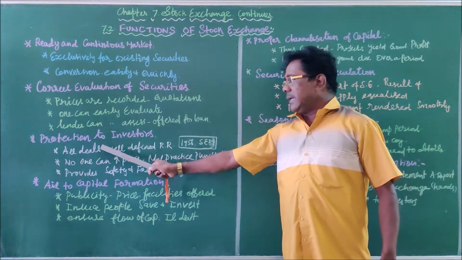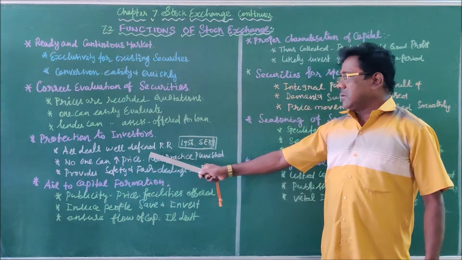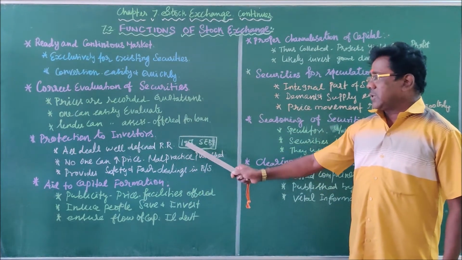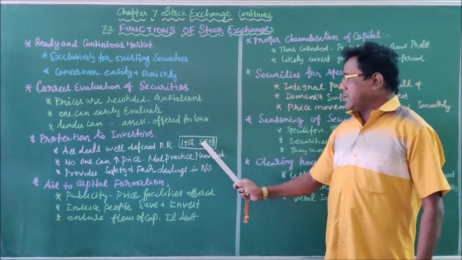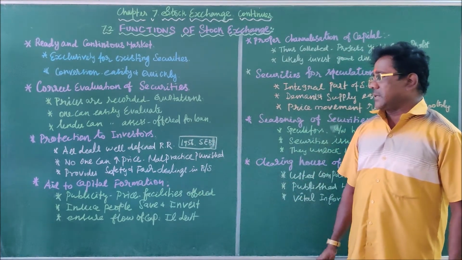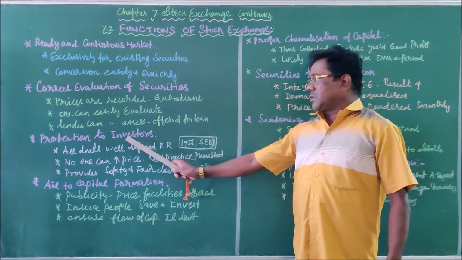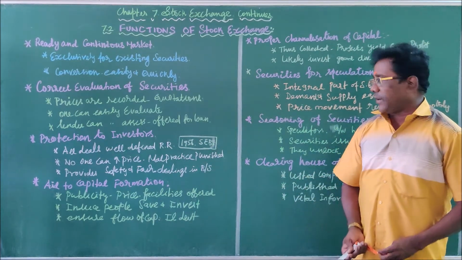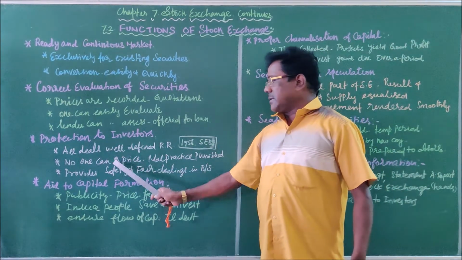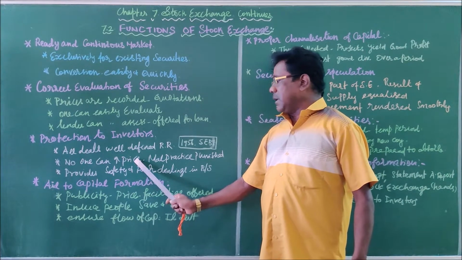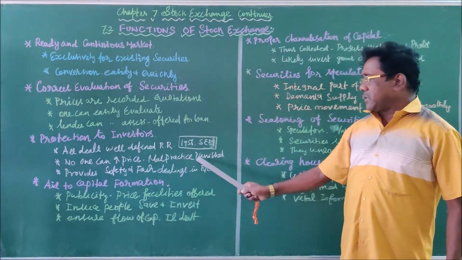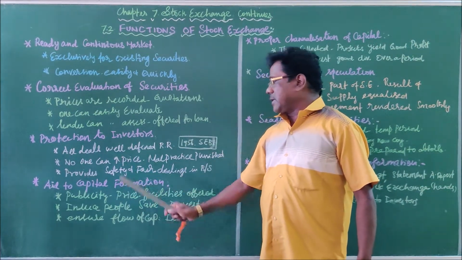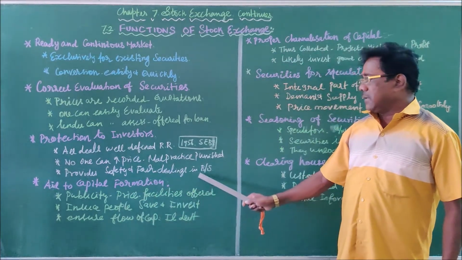Number 1, all dealings on the stock exchange are as per the well-defined rules and regulations of the Indian Securities Contract Act of 1956 and the Securities Exchange Board of India guidelines. The participants of the stock exchange should abide by the rules and regulations of SEBI. So no one can increase the price by himself or individually. Any malpractice should be punished. Then it will provide safety to the investors and ensure fair dealings in buying and selling of securities.